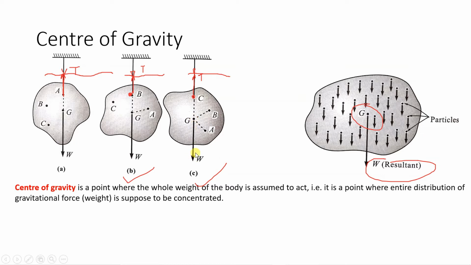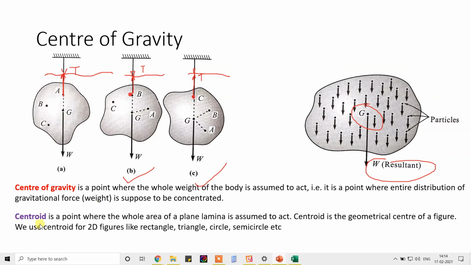Now this module is about what? Centroid. So when we are considering weight, we consider center of gravity. Now centroid is related to area. So if we have a two-dimensional figure, like a rectangle, semicircle or circle, whatever we calculate in that case is the centroid. So what is centroid?